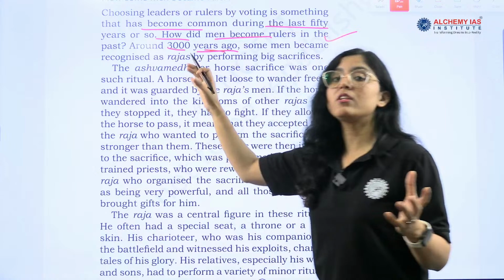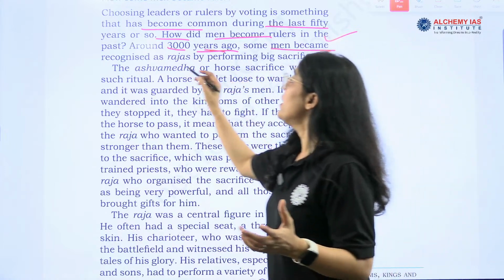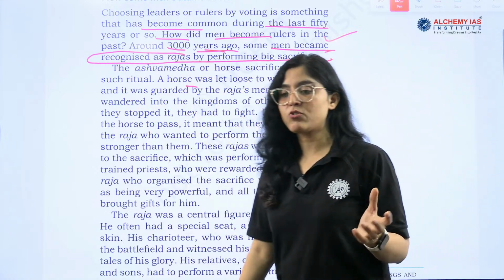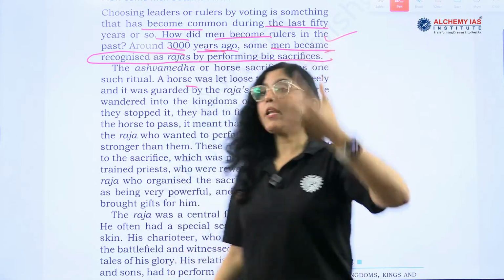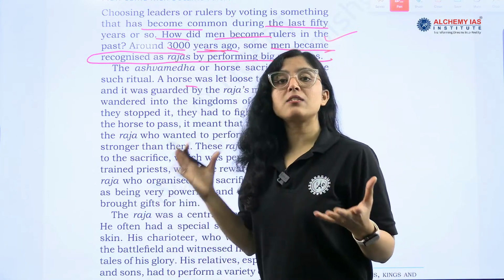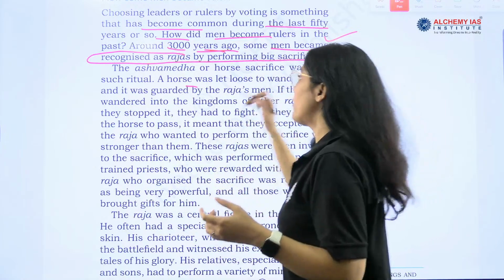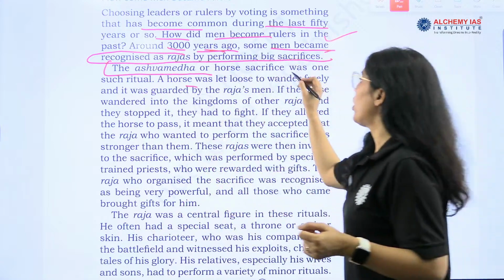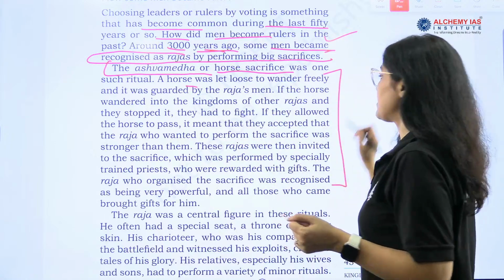3000 years ago, we are studying about what? 3000 years ago, some men became recognized as Rajas by performing big sacrifices. So there was this process by which kings were being recognized as Rajas by performing big sacrifices. There were many sacrifices, and one of the important ones was the Ashwamedha, or horse sacrifice.